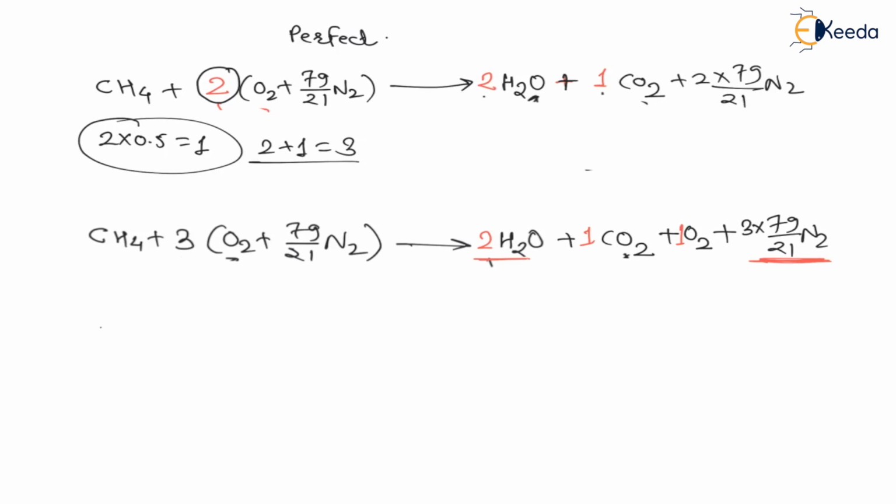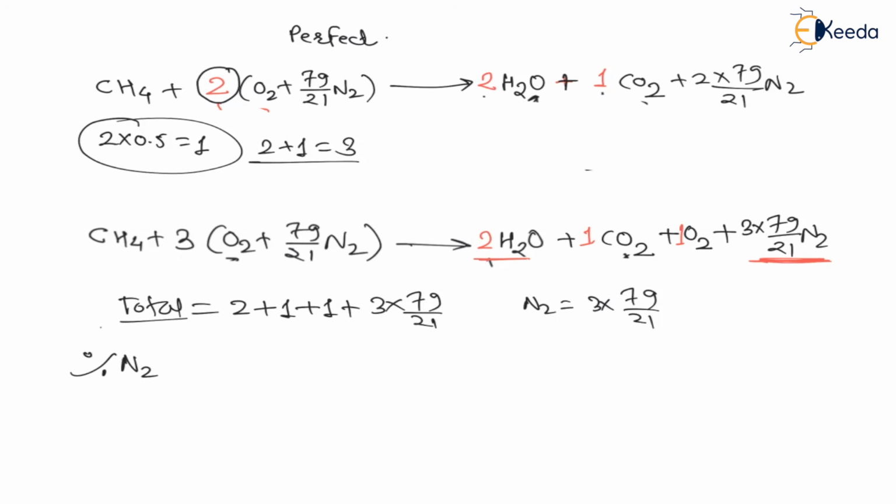Now, the question is, what is the percentage of nitrogen in exhaust, right? Now, my dear students, total number of molecules in the exhaust are water 2 plus carbon dioxide 1 plus oxygen 1 plus nitrogen 3 into 79 by 21. These are the total available, and the molecules of nitrogen available are 3 into 79 by 21. Therefore, percentage of nitrogen is 3 into 79 divided by 21, these many are available out of total, means 2 plus 1 plus 1 plus 3 into 79 by 21, into 100. This is how we can calculate percentage.